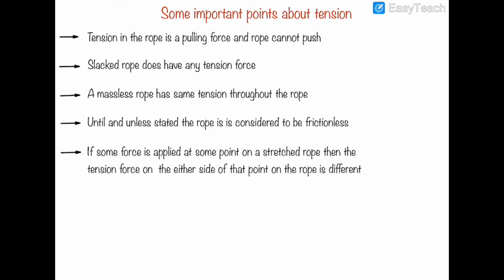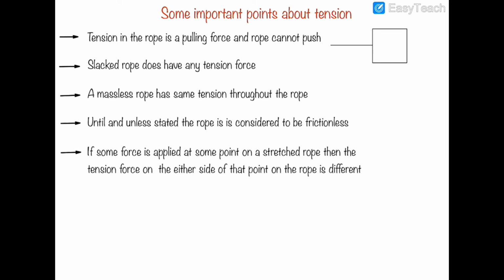So what is tension in the rope? When any rope is stretched or taut, then it develops a force which is electromagnetic in nature, but it is called the tension force of the rope, and rope cannot push any object. For example, if I consider a block like that and there is a rope attached to the block, you cannot push this rope and you cannot push the block through the rope.